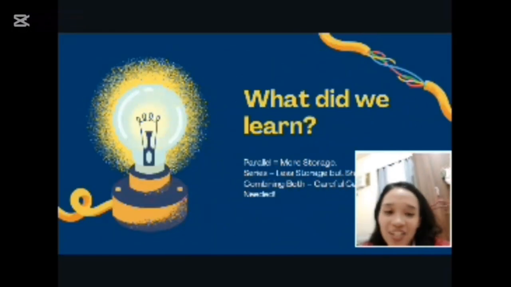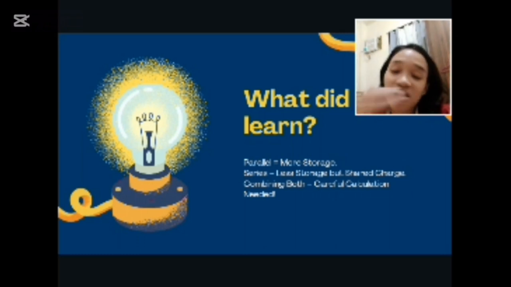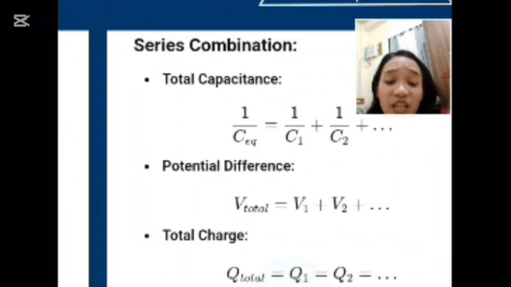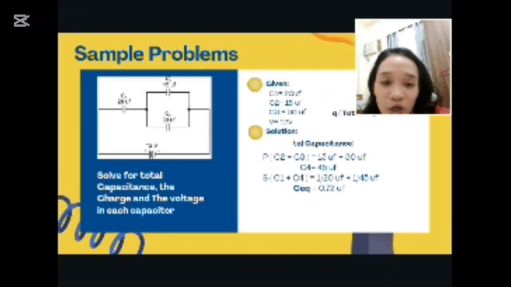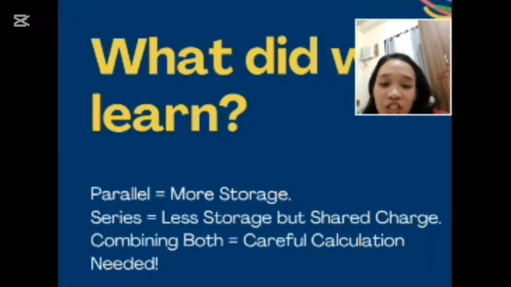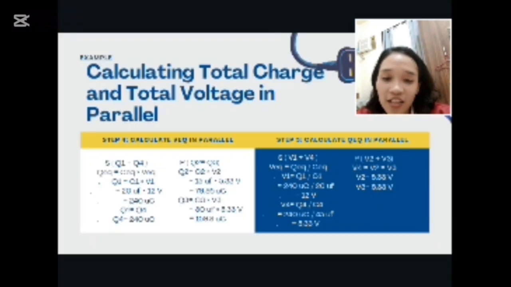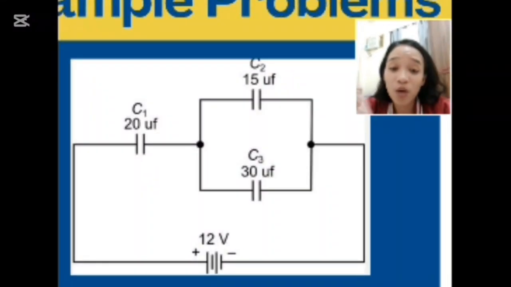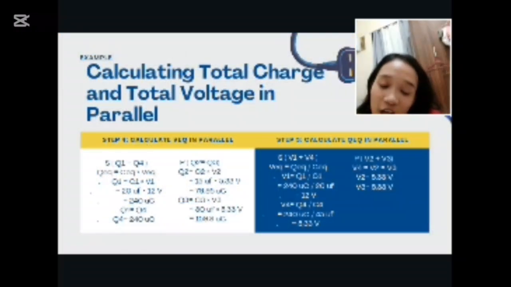So that's it. Actually, what did we learn in this video? That the parallel has more storage, but the series has less storage but shared charge. Because as you can see here, the charge is equal, but the total capacitance is divided, so it is less. Yeah, less storage. But combining both needs careful calculation, because it could be confusing, guys, since we need to identify which part of the diagram would be the parallel and which part would be the series.